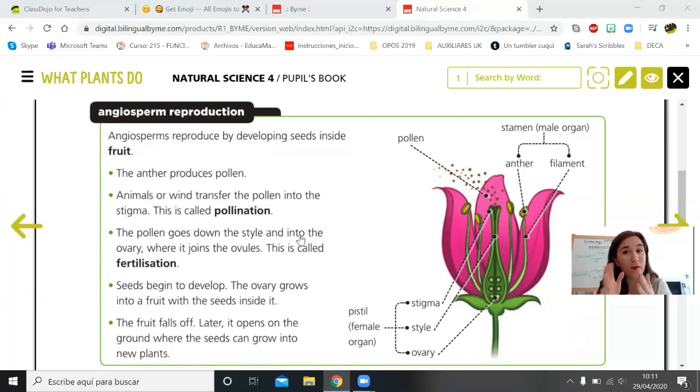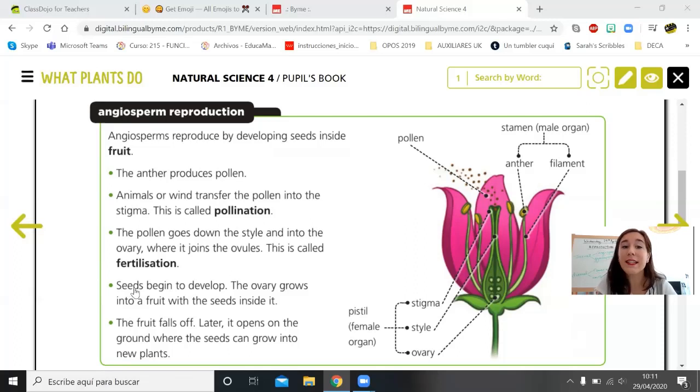This is similar, okay? But in plants, the pollen goes inside the ovary, and then the pollen gets together with the ovule, and we have a fruit and seeds. When the pollen joins the ovule, this is fertilization, okay?